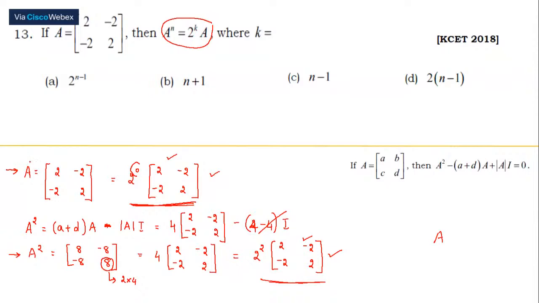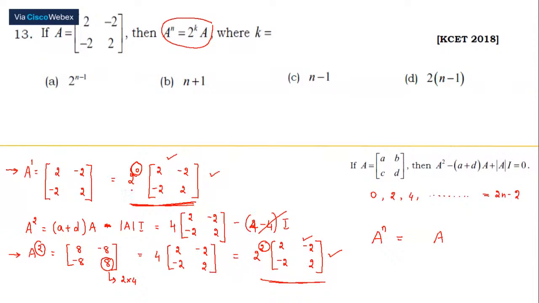And on the left hand side, this is A to the power 1. This is A to the power 2. Like after 1, we have 2. Since we are generalizing, this is going to be A to the power n, which is equal to, now, this is 2 to the power 0, 2 to the power 2. So we have even terms over here: 2, 4, try with the next one if you have time. Finally, 2, 4, 6. This sequence of numbers can be written as 2n minus 2, right?